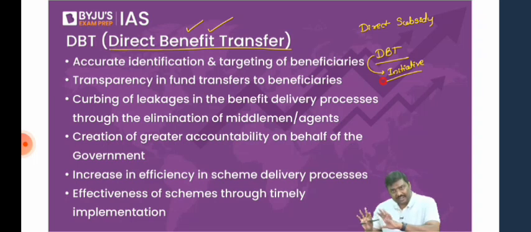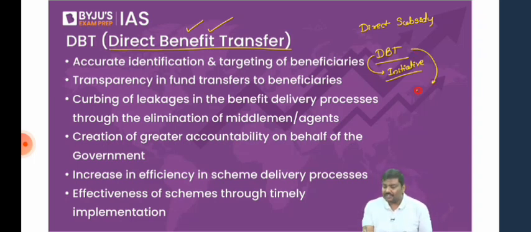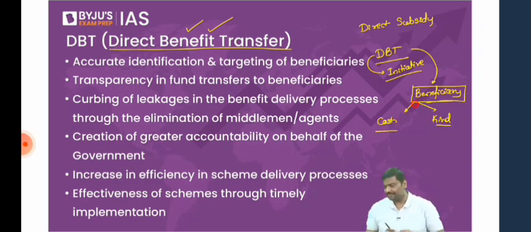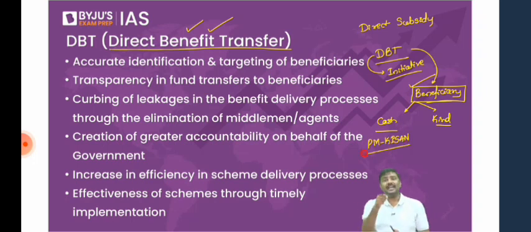Now, under the direct benefit transfer, we will try to identify the beneficiary, and whether the beneficiary is supposed to receive a cash subsidy or a kind subsidy, we will try to ensure that the right beneficiary gets this subsidy. I'll repeat it, understand this carefully. What is the objective of direct benefit transfer? Under this initiative, we try to identify the right beneficiary, and whether it is a cash subsidy or a kind subsidy doesn't matter. We ensure that the right beneficiary gets the subsidy. I'll give you examples. PM Kisan is under direct benefit transfer.